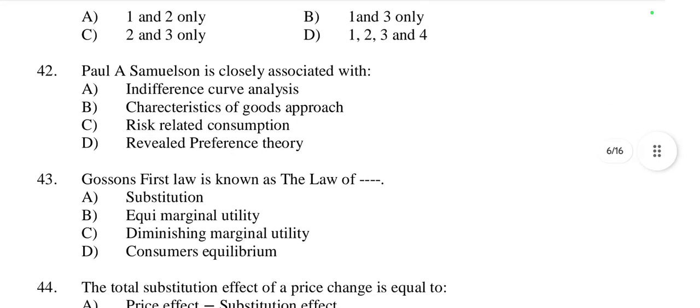Then question number 42. Paul A. Samuelson is closely associated with which theory: indifference curve, characteristic of good approach, risk related consumption, or revealed preference theory. So Samuelson is closely associated with revealed preference theory, given by P.A. Samuelson. According to our choices, we reveal our preference. So it is called revealed preference theory, given by Paul A. Samuelson.